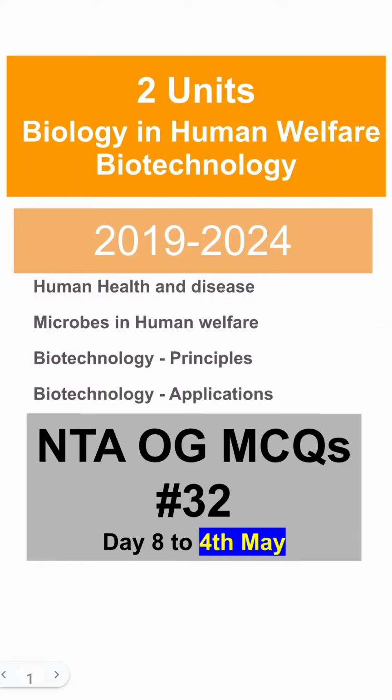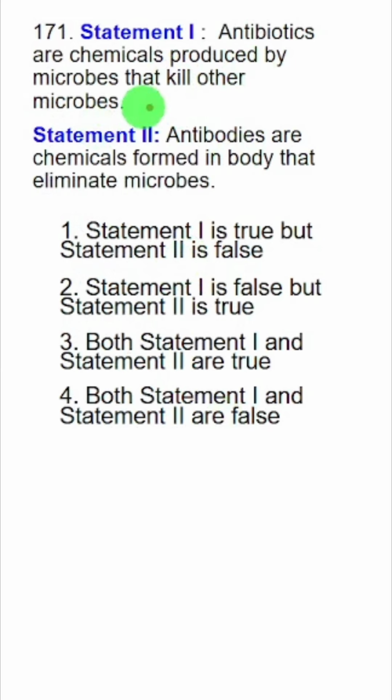Welcome back. Antibiotics are chemicals produced by microbes that kill other microbes. Yes. For example, penicillin is produced by Penicillium, which is a fungus, and it kills bacteria such as Staphylococcus. So this statement is correct.